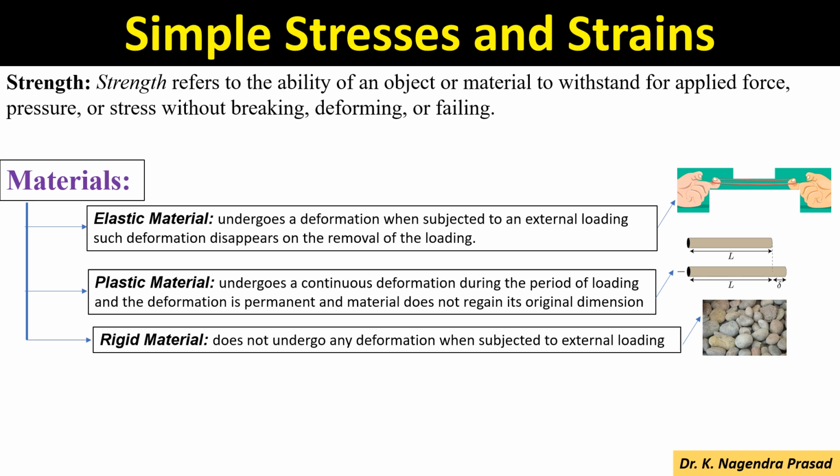Plastic material undergoes a continuous deformation during the period of loading, and the deformation is permanent and the material does not regain its original dimension. Next, third one is the rigid material. A rigid material does not undergo any deformation when subjected to external loading.